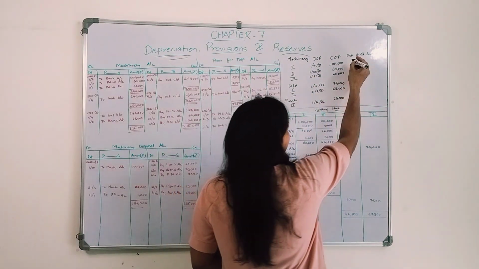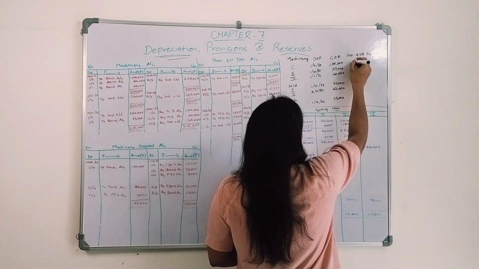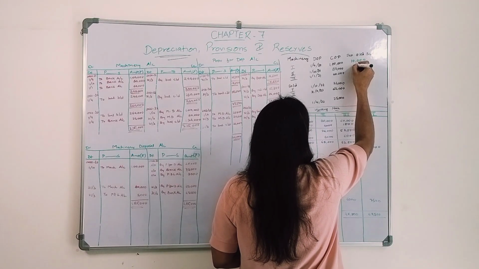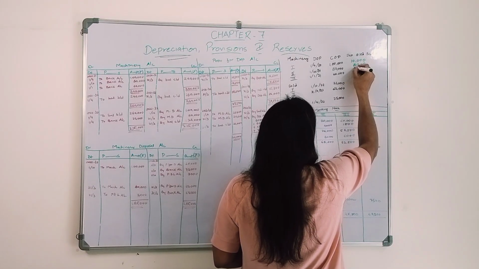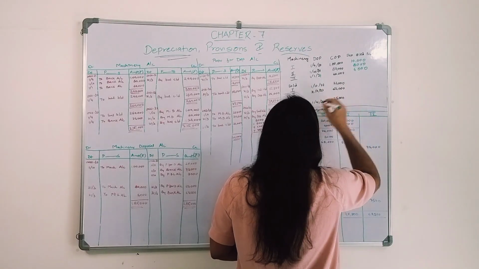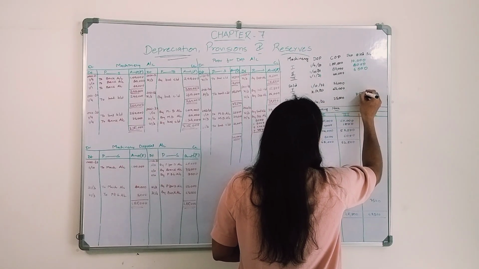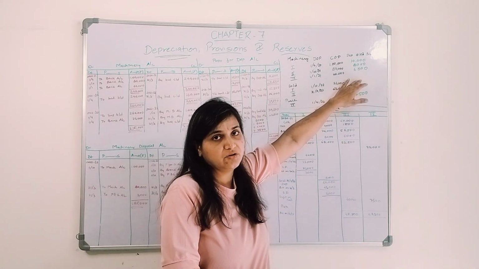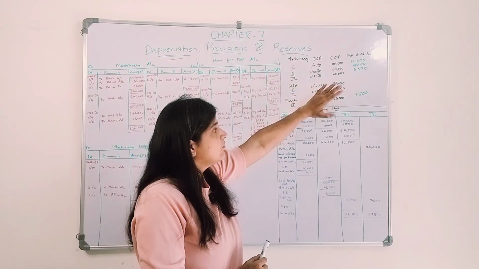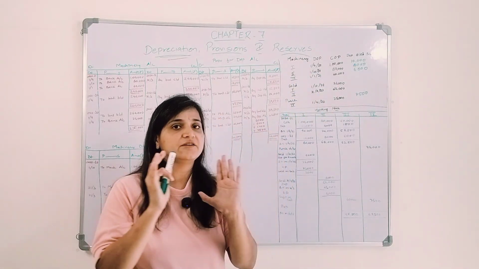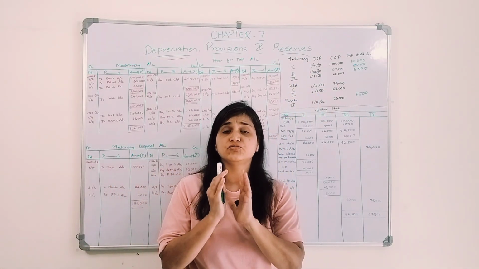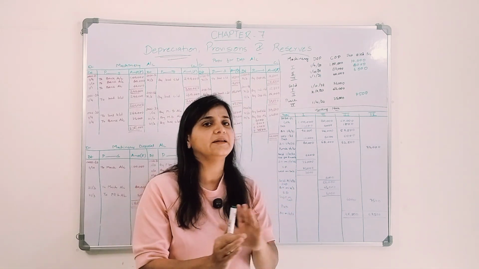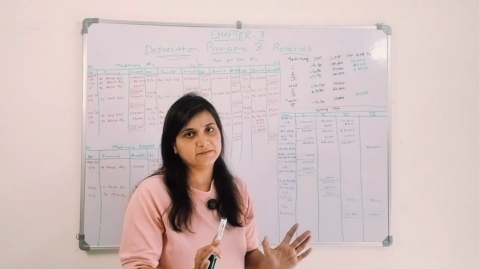Now on all these four machinery, depreciation is charged at the rate 10% as per SLM basis. Okay, that means, let me ease it out. What will be the rate of depreciation for first machinery? 10,000. Second machinery at the rate of 10% will be 8,000. Third machinery it will be 6,000, and the fourth machinery it will be 7,500. So every year they are going to charge this much amount of depreciation. Okay. Now let's get to the example. First and foremost, what is important for you is to make the working notes. Working notes, if you make it properly, then preparing accounts will be an easy task, right?